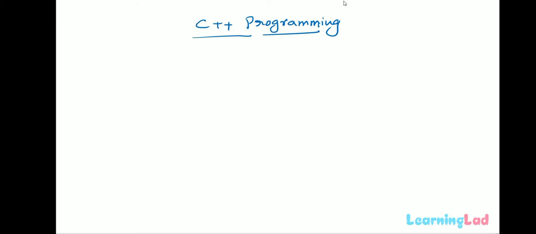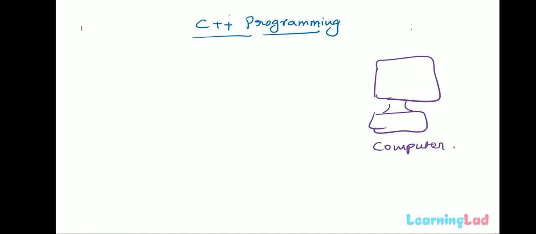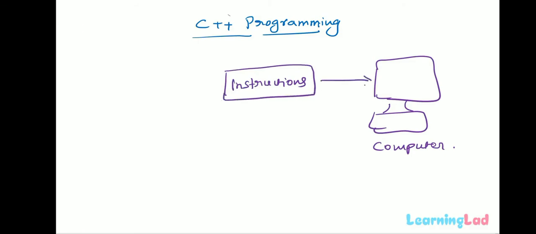So first of all, what exactly is C++? Now, all of you know that a computer is an electronic device that can perform many computational tasks. But since it is a machine, these computers really can't do anything on their own. So to get any job done using the computer, we need to give instructions to this computer. And according to our instructions, this computer will work. These instructions which are given to the computer are called the program.